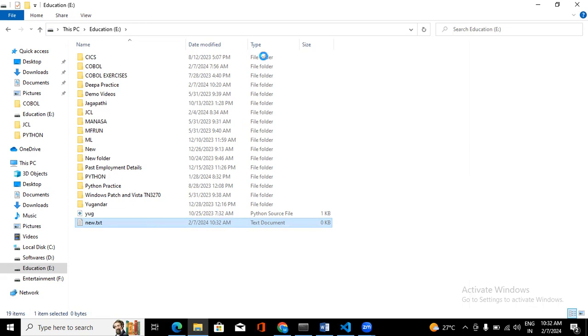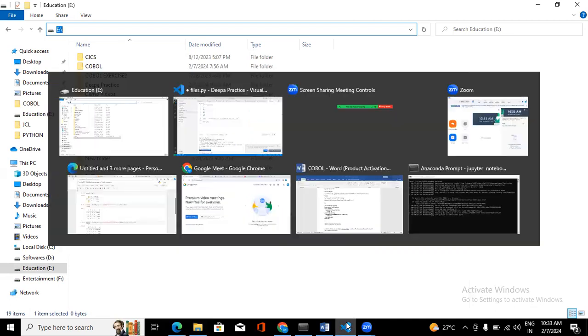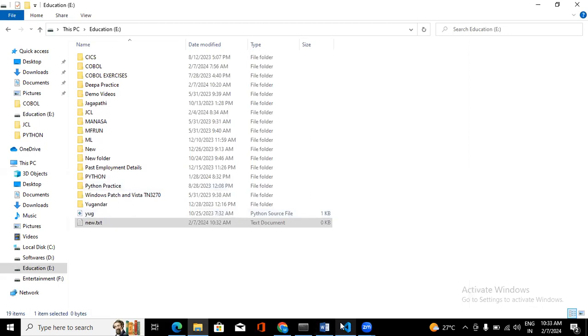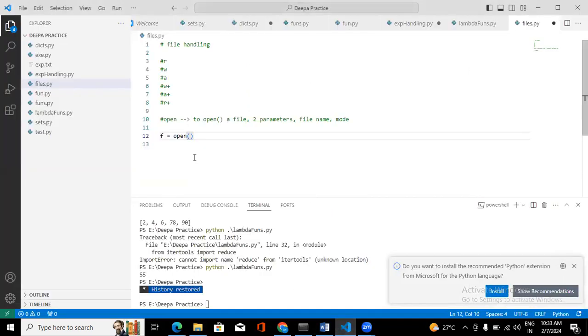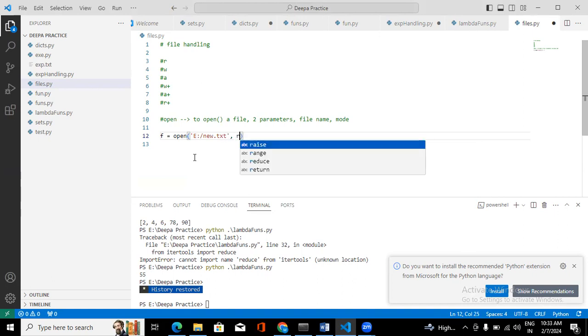Let me copy the path here. And the file name is new.txt, right? This is how you can read a file. So you should give the full path. Okay, and then you should specify the mode.